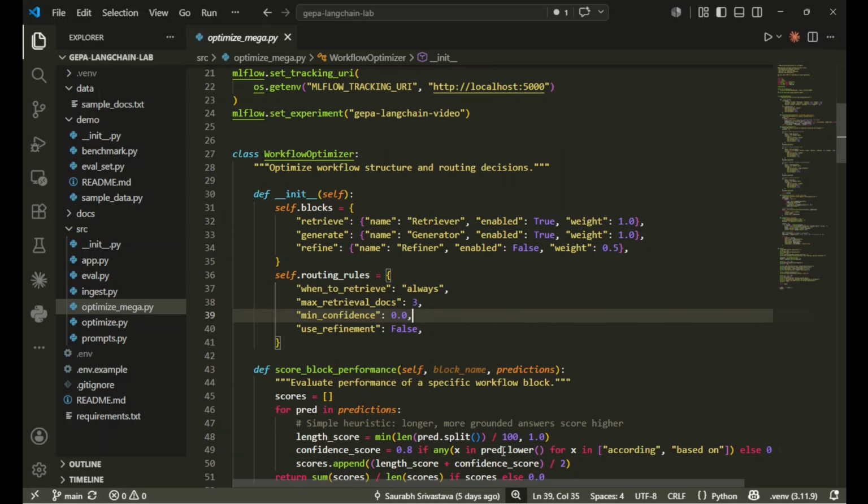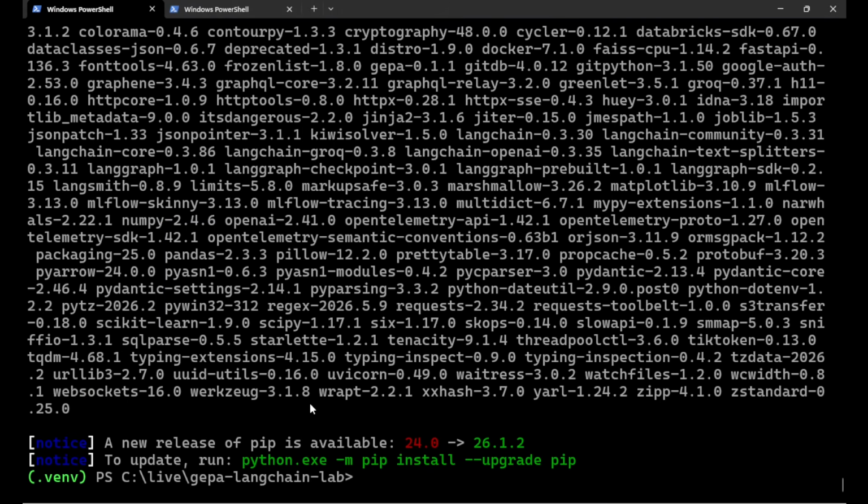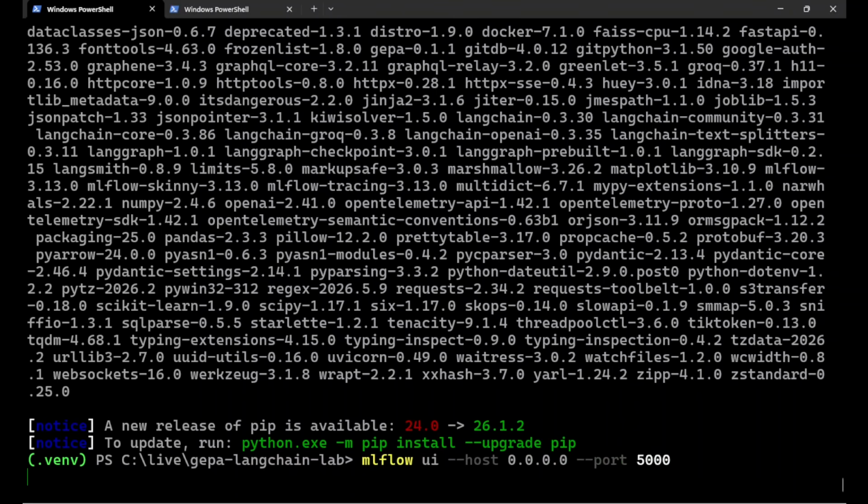Let us go to the live demo, and for that purpose, we will need to start the MLflow UI. And here, this is done, which is good. Let me start that MLflow UI. We will be hosting it on localhost and the port which generally is the default, as this one. We will give that now.